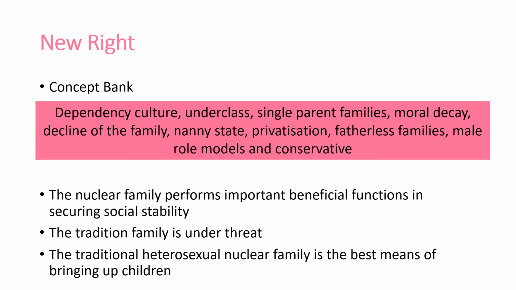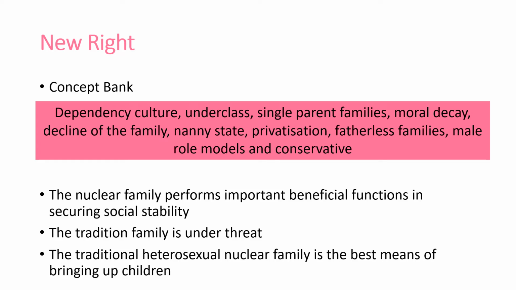Next, we have the New Right. Now, New Right again as a theory developed out of functionalism. Now, this is more political, so it is associated with the Conservative Party, it is associated with right-wing politics. They see the family as having functional benefits for society, a source of stability, and that is mirrored with functionalism.